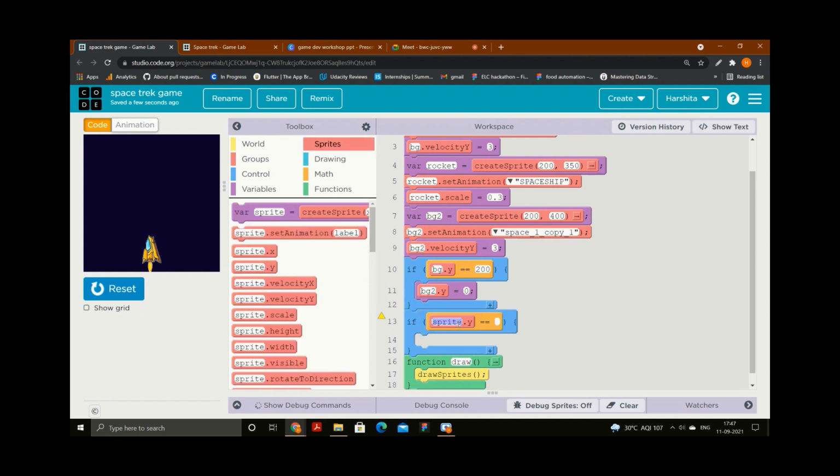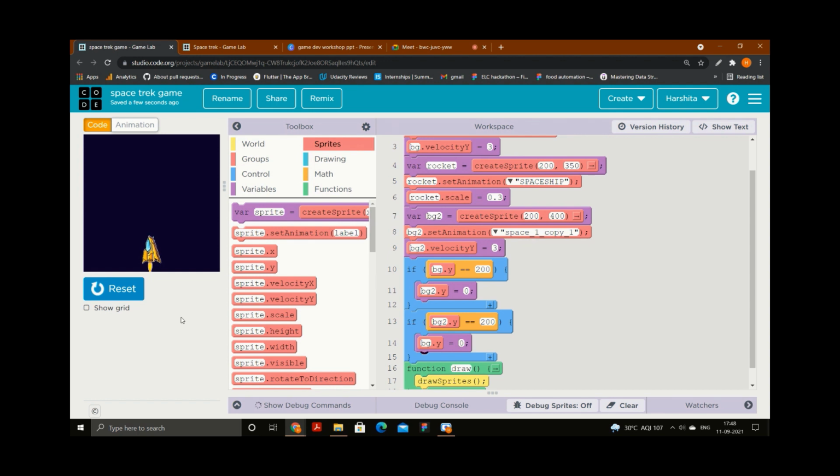This time I am checking the coordinate of the second background. So bg2, if the second background comes in the middle of the screen, now the first background should go to the top. So bg dot y, the y position of the first background, should become 0.